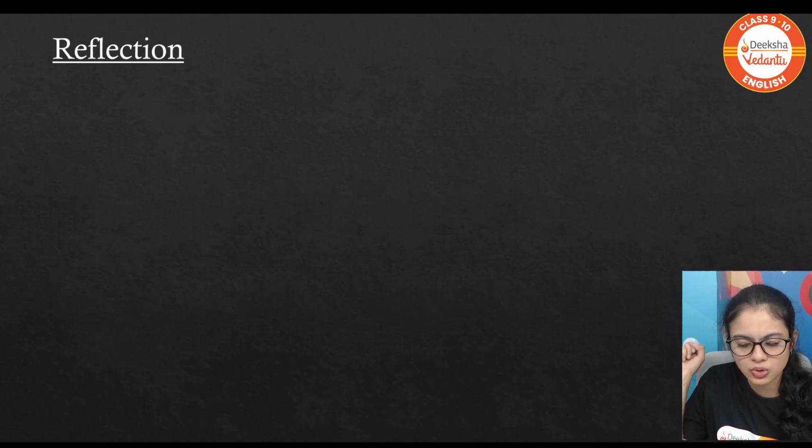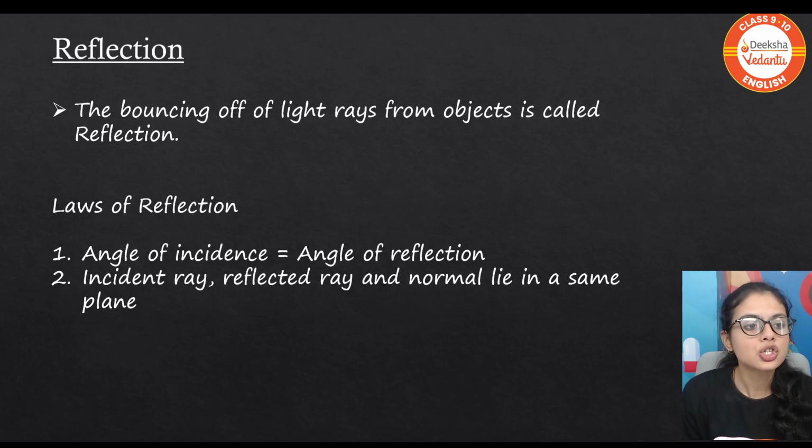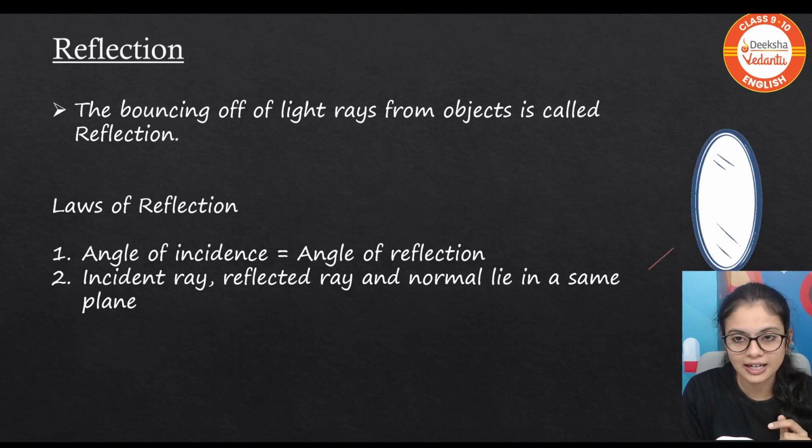What is reflection? Simple question, basic, and these kinds of questions do not arise in the board examination also. Reflection is nothing but when you take a ball and hit it on the ground, it will just bounce back. Similarly, when a light ray falls on a plane, smooth surface, it gets reflected, it bounces back. That process is nothing but reflection. So how do you write it? The bouncing back of light rays from the object is called reflection. Clear? This is a simple definition.